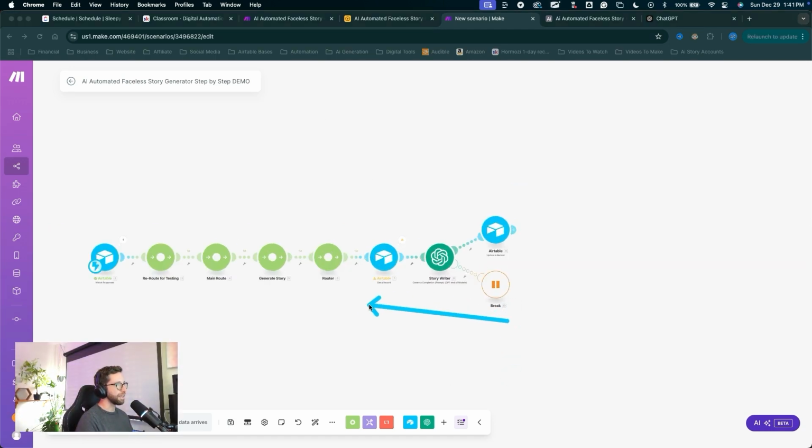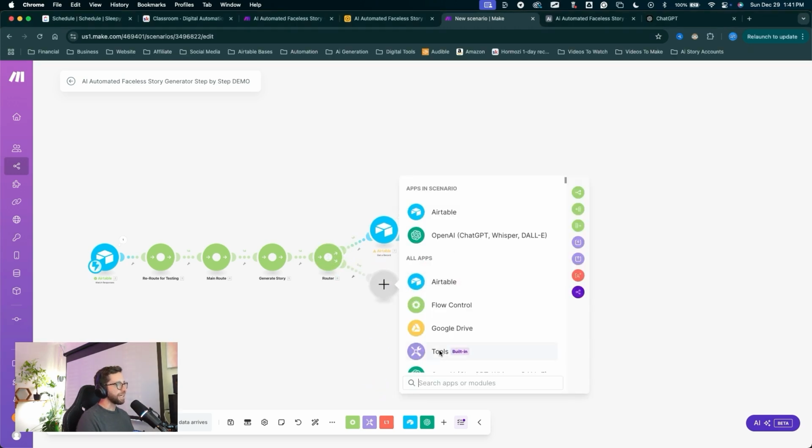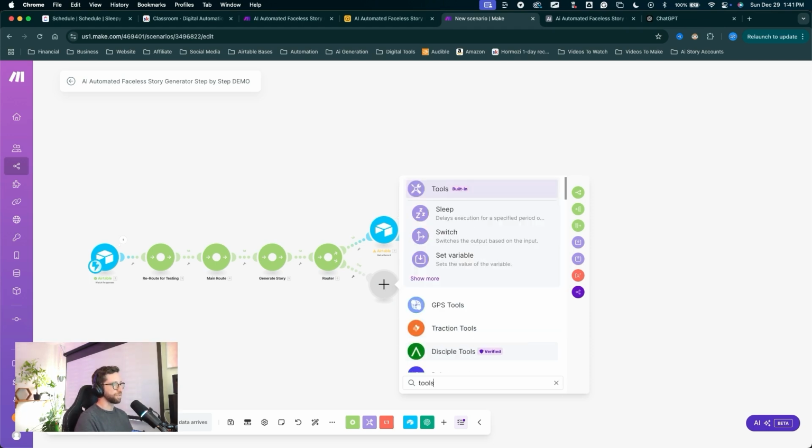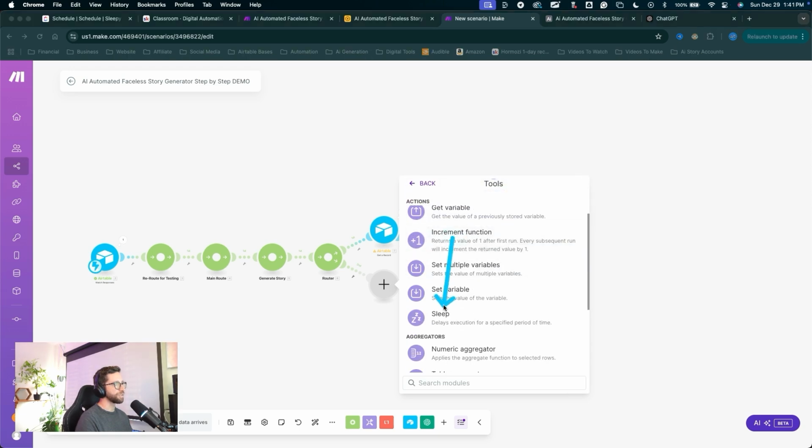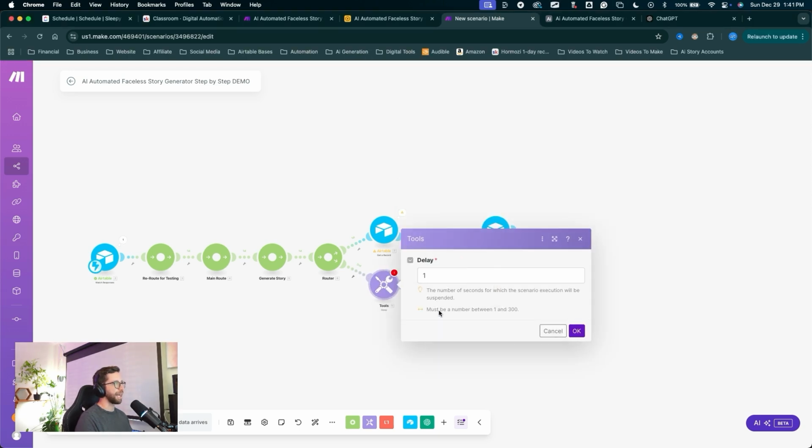Let's move on to the next chain in this Make scenario. All right, we're going to slide back down to this router. Click on the router to create a new module here. Click on the big plus to add in that module, and we're going to use this built-in tools module. You can type in tools in the search bar, that'll pop it up. What we actually need in this tools module is the sleep module to add a delay.